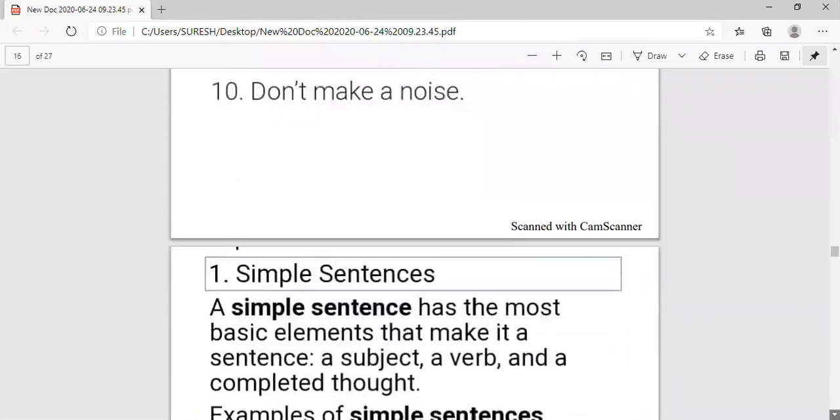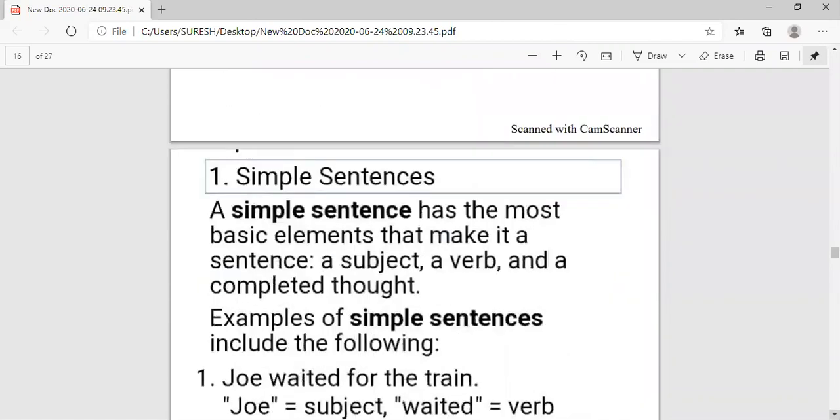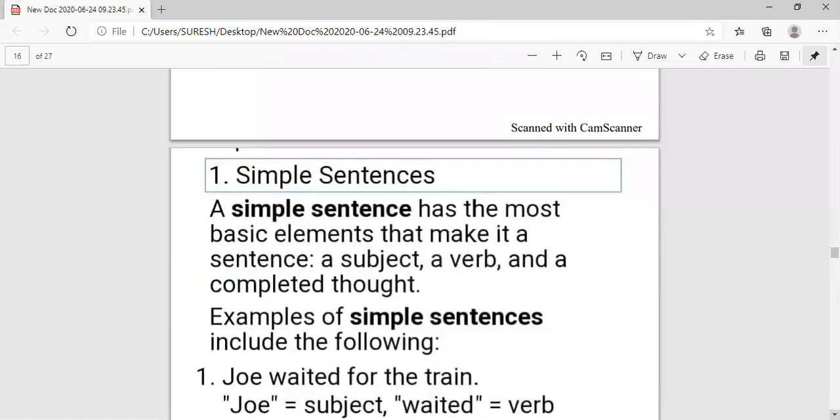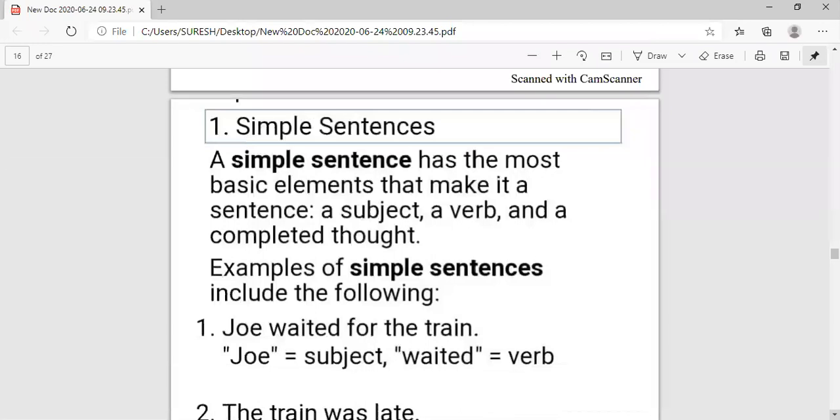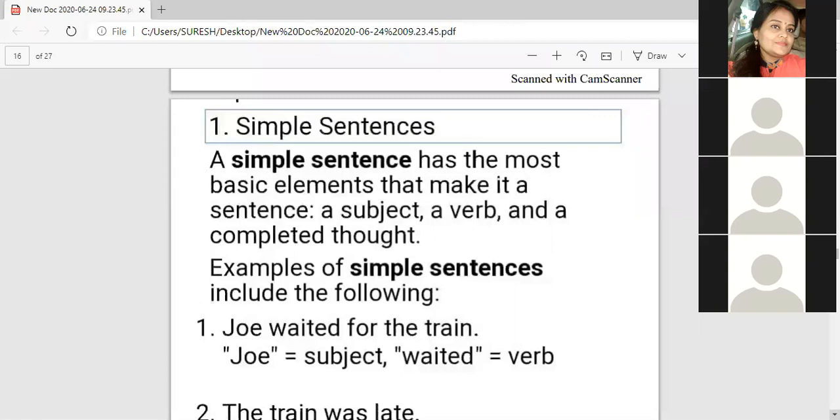Now finally we have reached the last part. We have less time. Any time the meeting can be concluded. किसी भी time meeting बंद होगी इसलिए हम जल्दी कर रहे हैं. A simple sentence has the most basic elements that make it a sentence. Simple sentence में एक subject होता है और एक verb होता है. And if there are two subjects and two verbs, it means there are two sentences. And when there are two sentences, what do we call them?